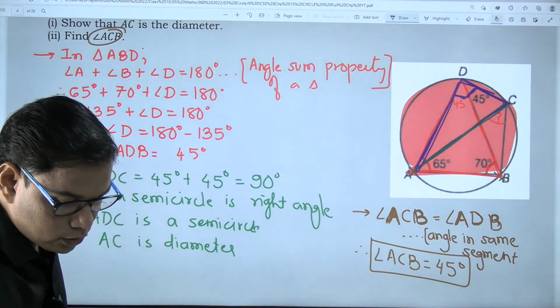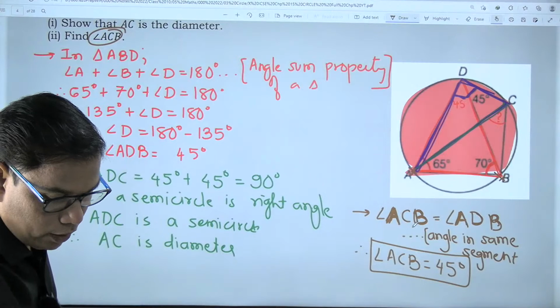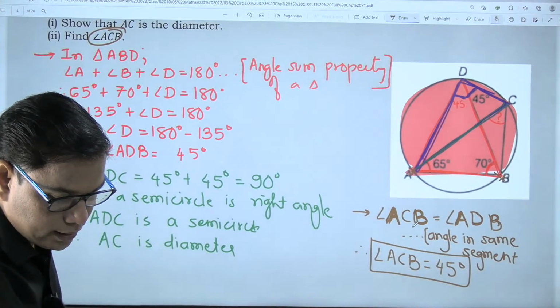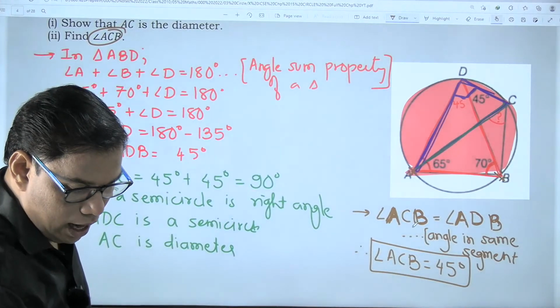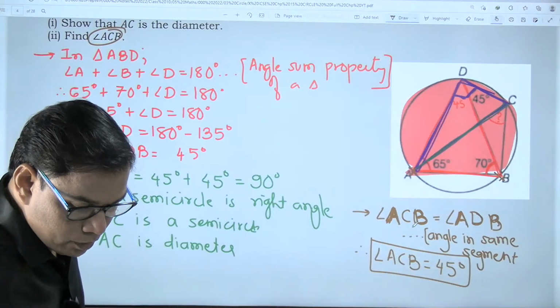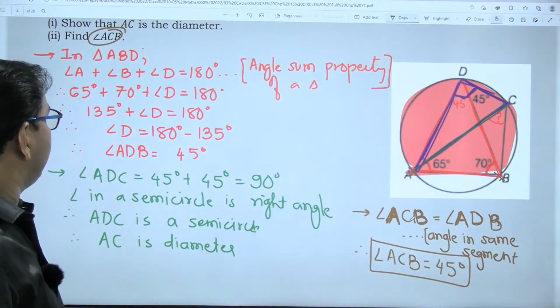Already some of the students have given the answer. Dishita Joshi 45 degrees, KB 45 degrees, Arav Goshi 45 degrees, Soparts Gaming 45 degrees, I am me 45 degrees. Again Dishita Joshi 45 degrees. So this is 45 degrees.